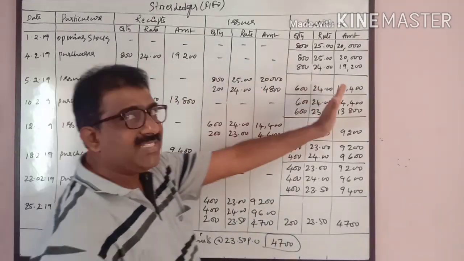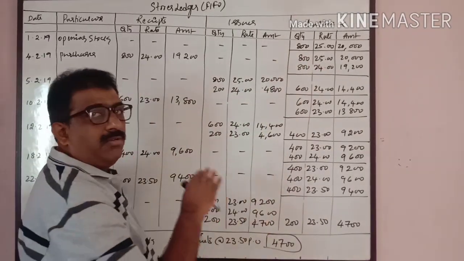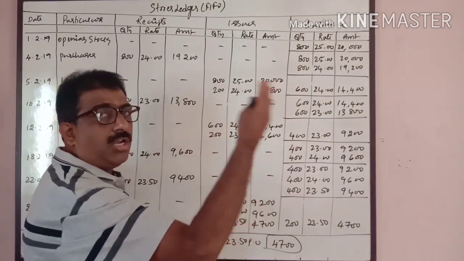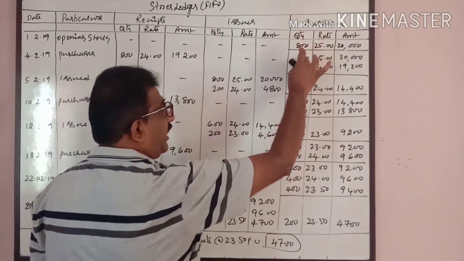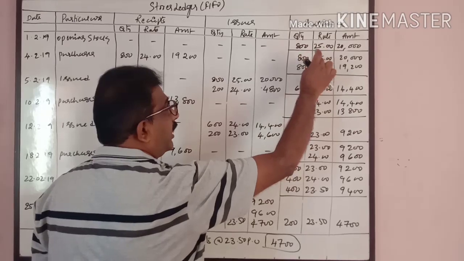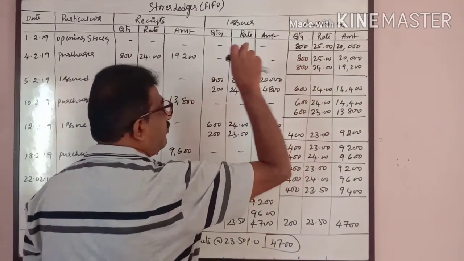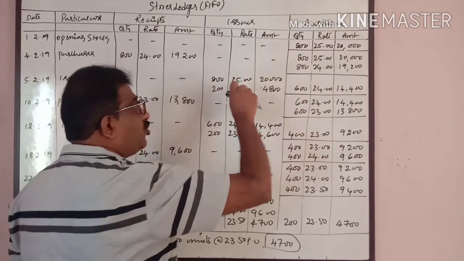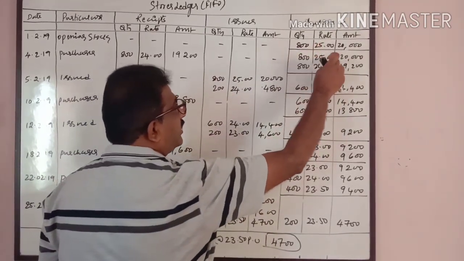Now go to the balance column. Carefully listen: whenever you write the balance, before it is issued or when it is purchased, we first carry forward the balance, 800 at 25, 20,000. Then new purchases are added to the stock, and issues are deducted. So 800 units at the rate of 25.